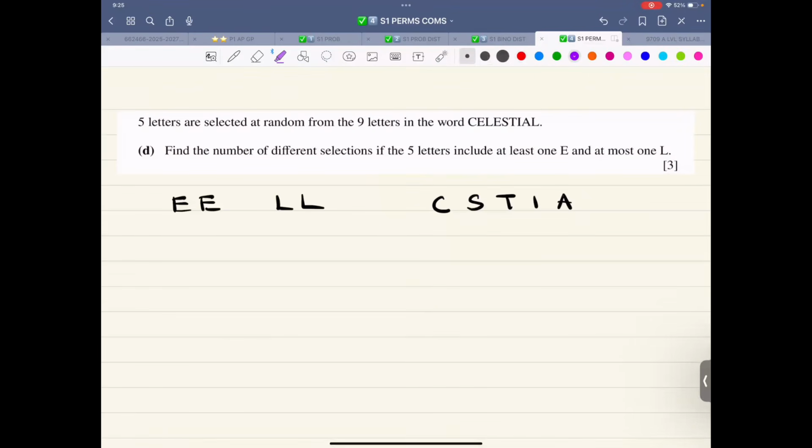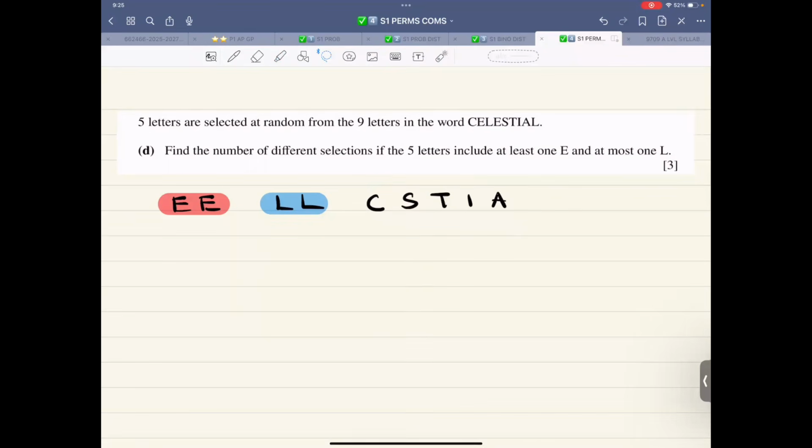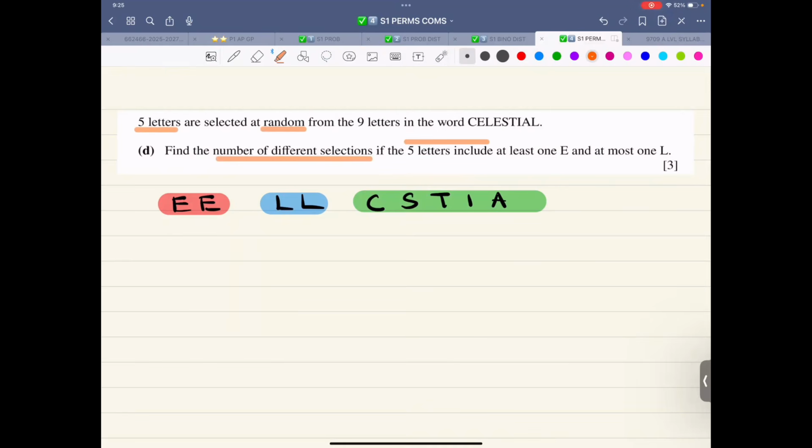So this is red. This is red. This is blue. And let me choose this thing on the side over here. That is green. So that is 1, 2, 3, 4, 5. And now I'm interested in how many alphabets? 5 letters selected at random. Find the number of different selections if the 5 letters include at least one E, at most one L.